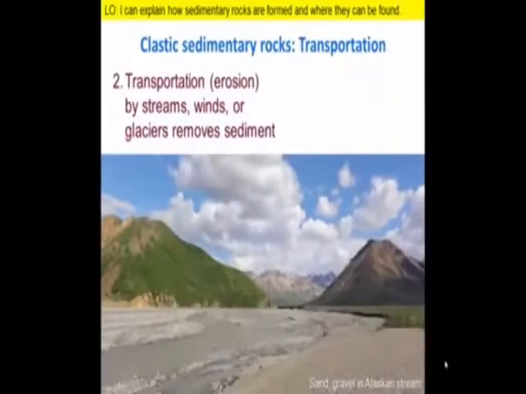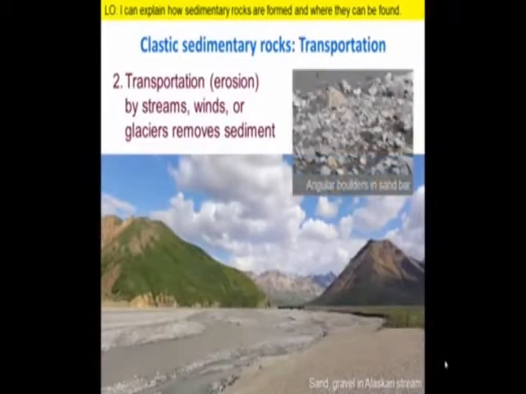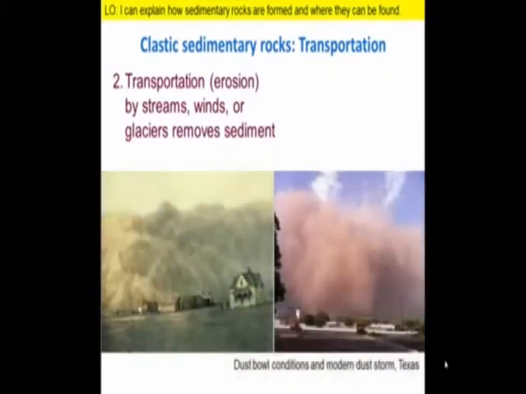Sediment is eroded by transportation agents such as streams. For example, this river in Alaska is carrying a high sediment load, as reflected by the muddy color of the water and the sand and gravel bars within the stream channel. Sediment is also eroded by winds.